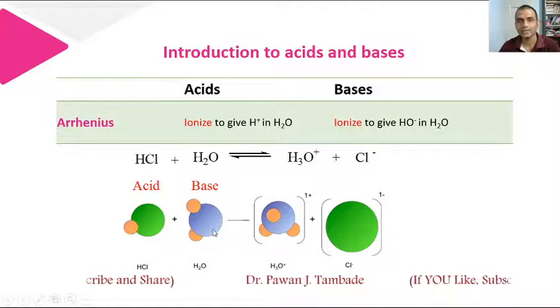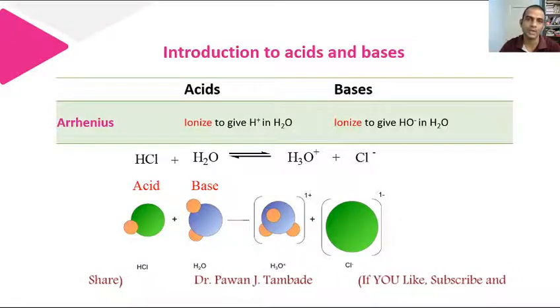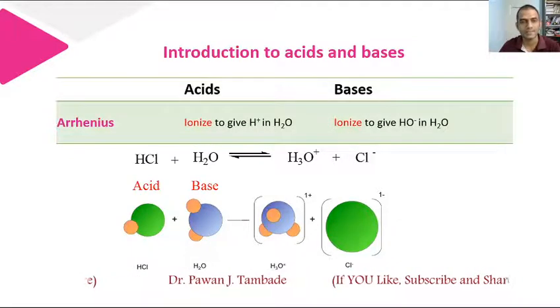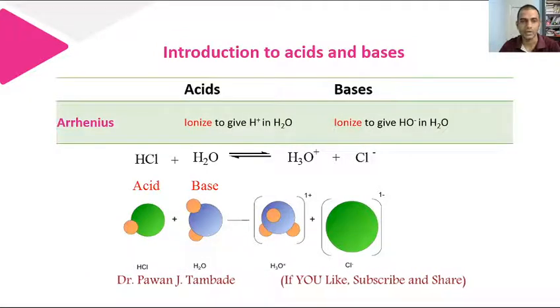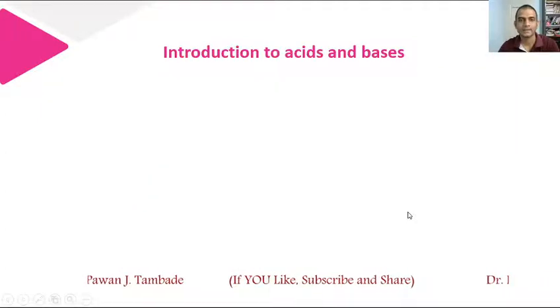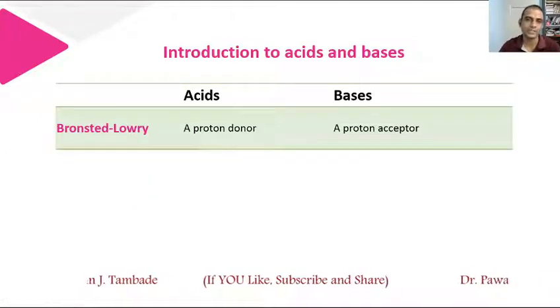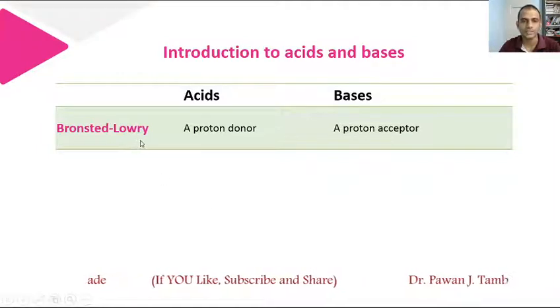In the same way, when NaOH is added in water, it produces Na positive and OH negative ion, meaning it has an ability to produce OH minus ion. So according to Arrhenius, it acts as a base. The second concept which tries to explain acids and bases is the Bronsted-Lowry concept.